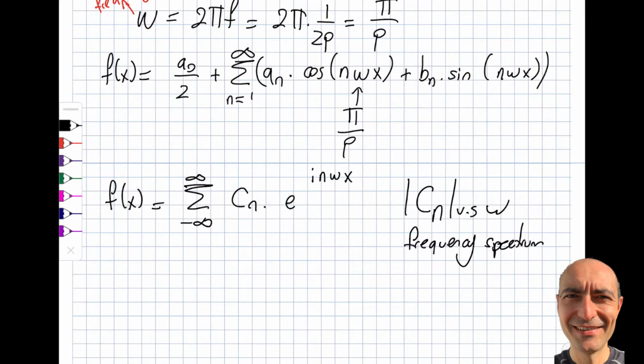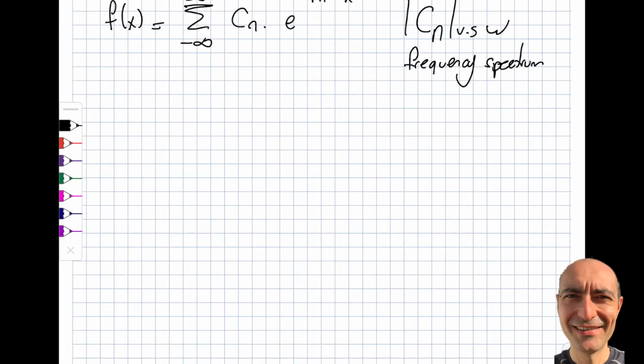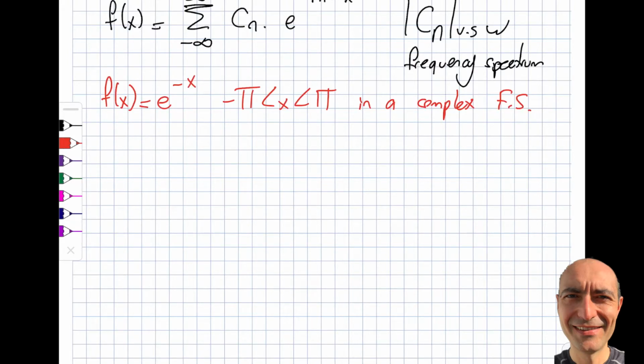I said it briefly, but in electrical engineering, this Cn is the amplitude of the n omega component of the electrical signal. So it's an amplitude. Okay, let's solve an example, and I will illustrate these points as well. The example will also be handy because I will introduce you to hyperbolic sine, hyperbolic cosine, etc. So this is a good one. What I'm interested in is expanding f of x equal to e to the minus x in this particular interval, and the expansion should be done in a complex Fourier series.